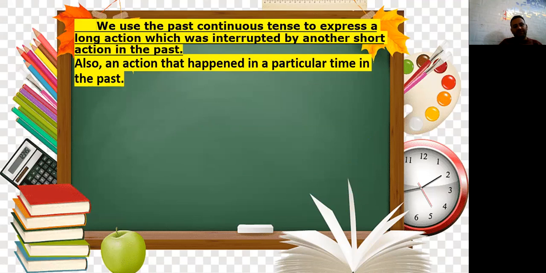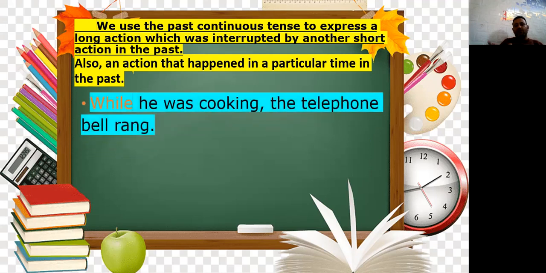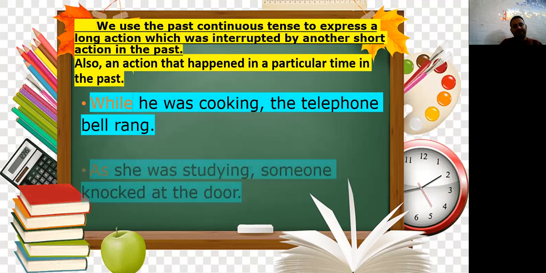Here, past progressive or past continuous. It's not short action like ed. It's long action that was interrupted by another. Example, while he was cooking is long action. The telephone rang, short action. So here I have two actions. One is long, which is was cooking, it took some time, and another one which stopped it, or cut it, or interrupted it. The telephone rang. So while he was cooking, the telephone bell rang.